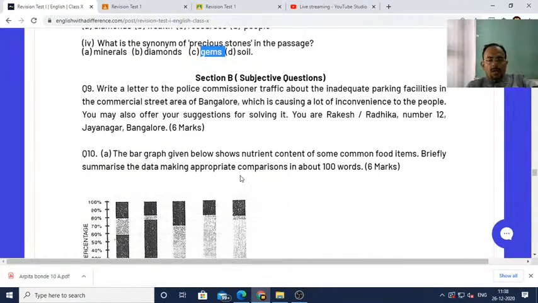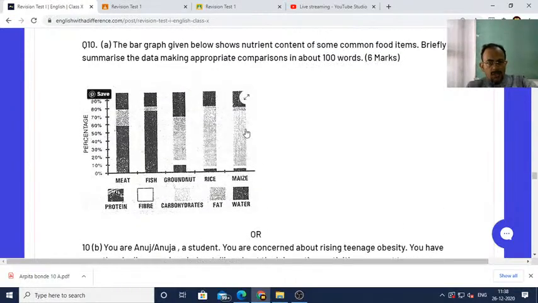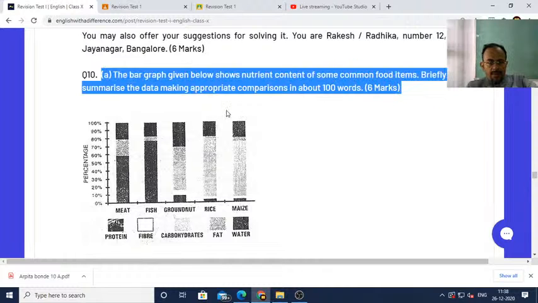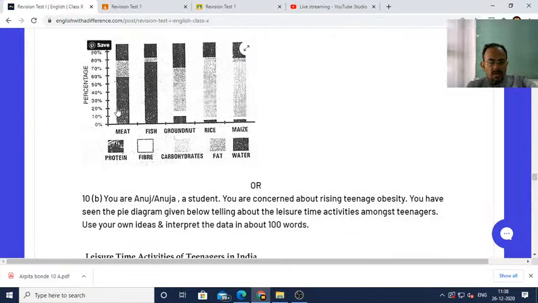Now that's all about objective type questions, and this graph I have to see. In my next class I'll discuss the answer to this graph.